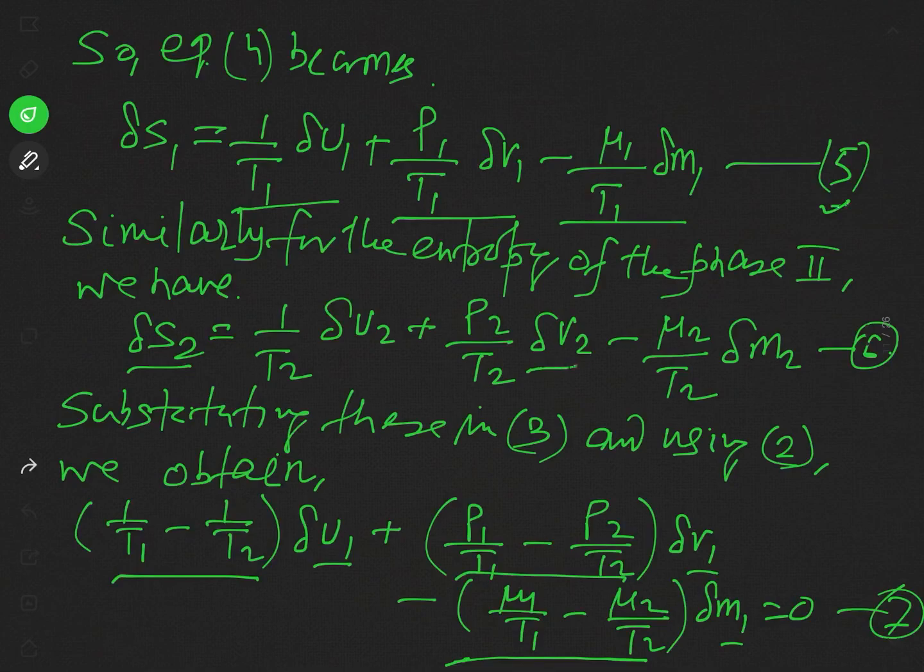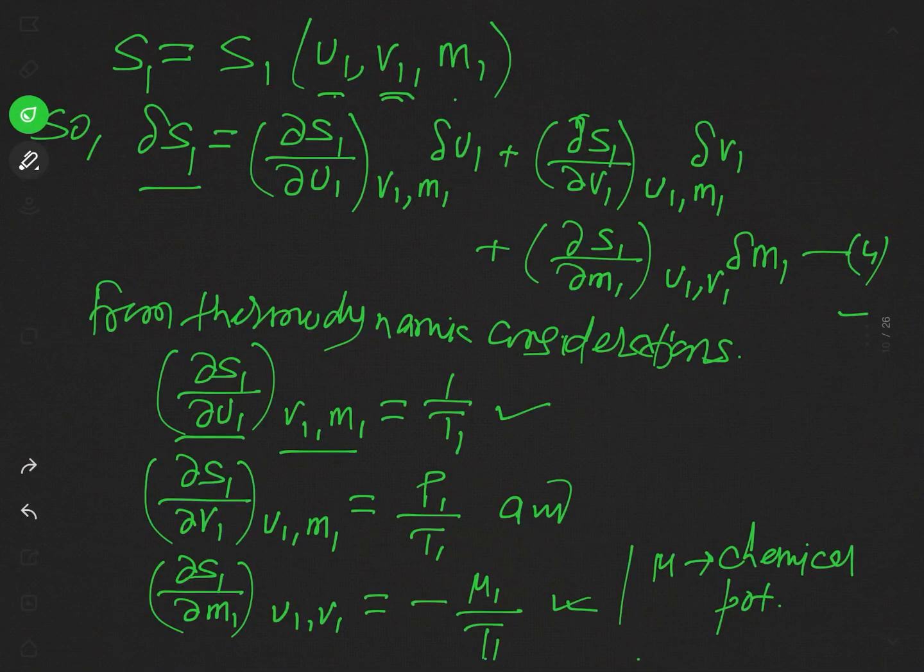Now this delta S1 and delta S2 we will put in equation 3 and see equation number 2.